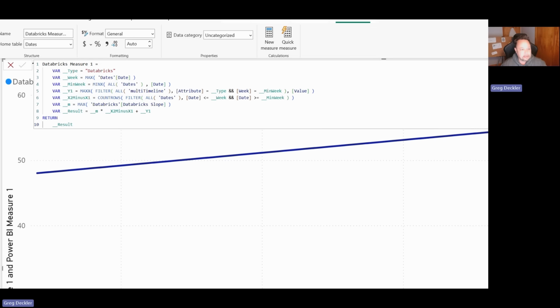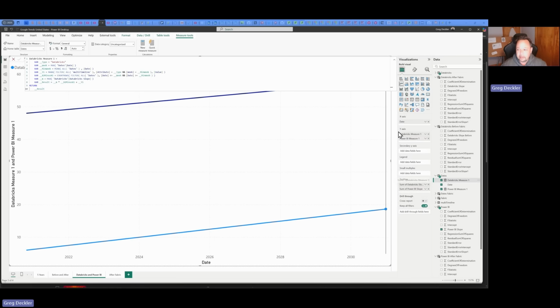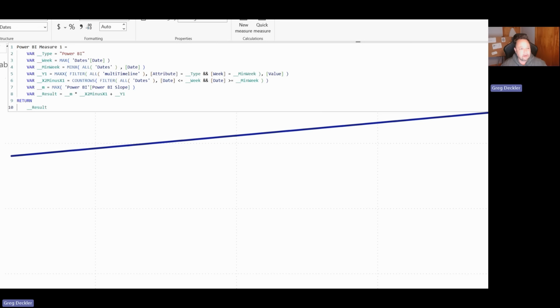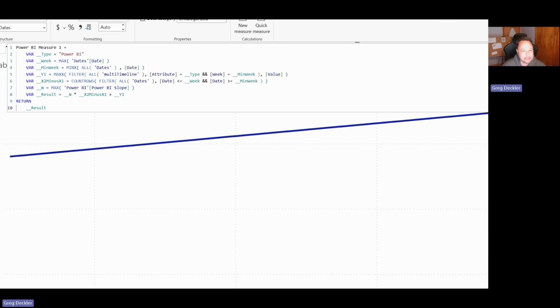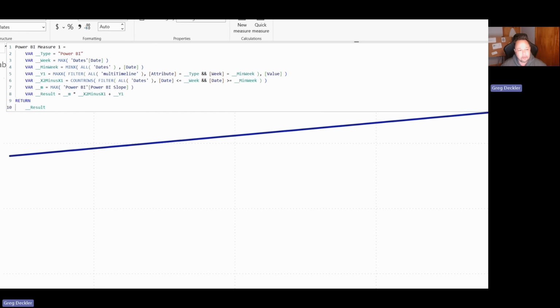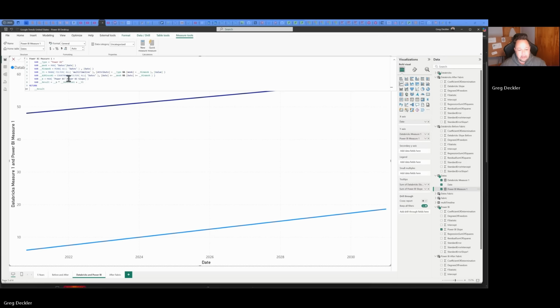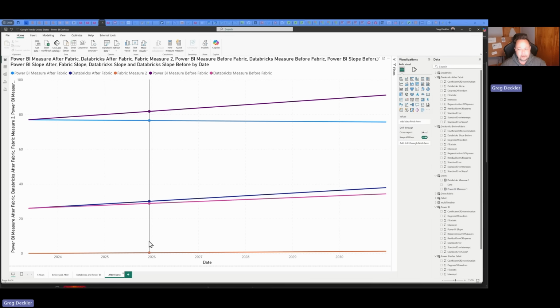In this case, that's Databricks measure 1, and then Power BI measure 1 is the same exact thing, only I grab the Power BI. I use Power BI as the type, and then I use my Power BI slope from my Power BI table instead of my Databricks slope from my Databricks table. All right, so that is all leading up to this guy right here.